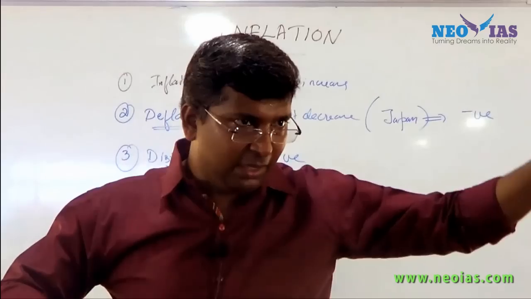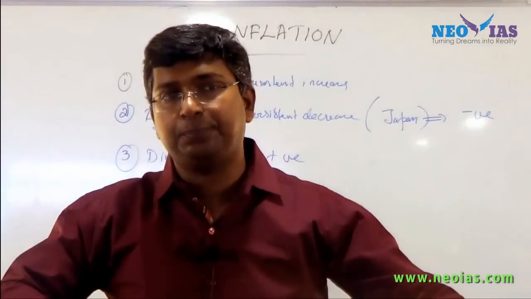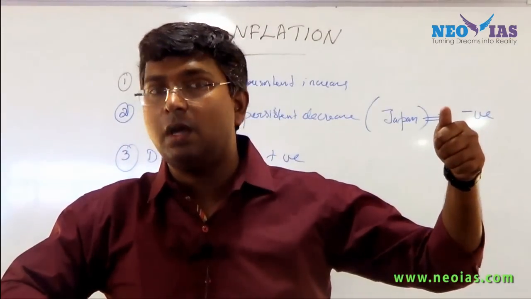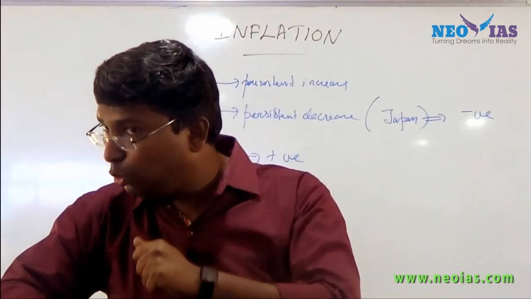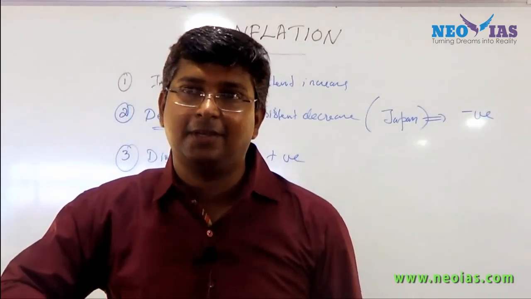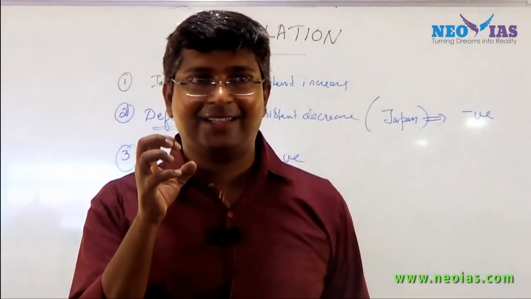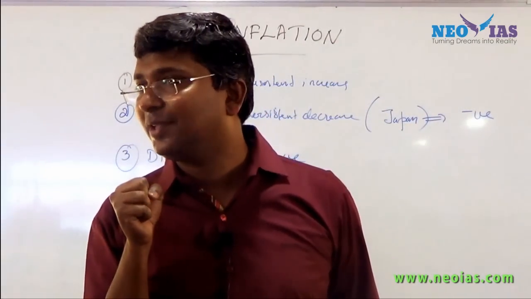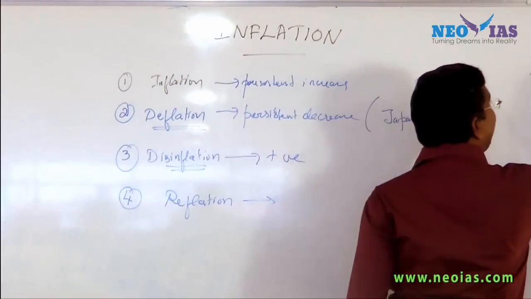So when the general price level is at a very low level or at a negative level, what will the government do? The government will deliberately try to increase the price level. That is what is happening in Japan. You know what they have done in Japan? They follow an interest rate policy called a zero or negative interest rate policy.